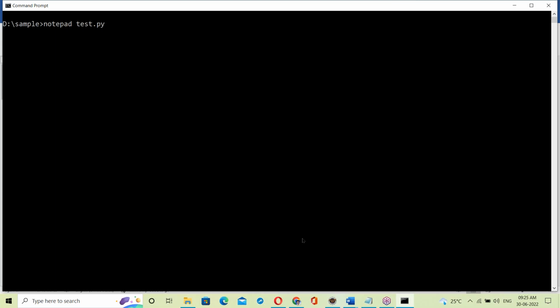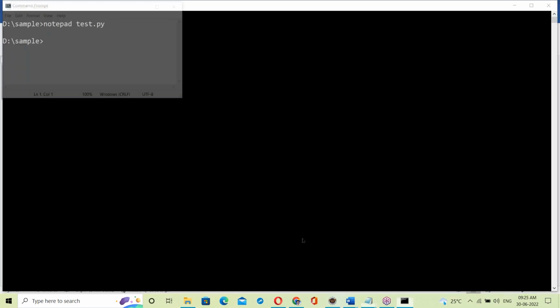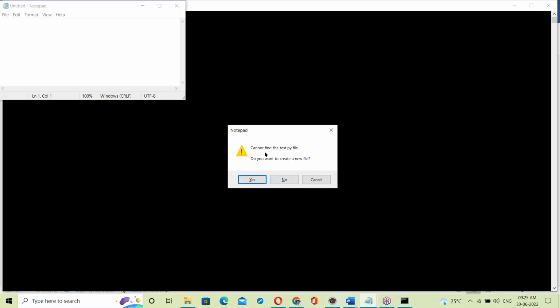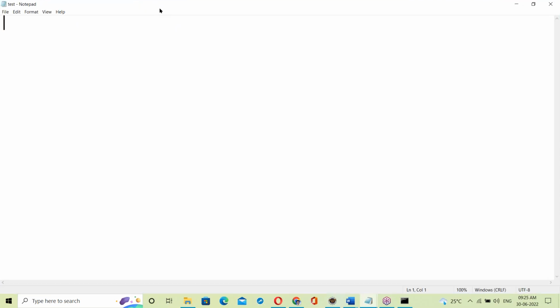Notepad test.py, a Python script. It says it cannot find the test.py file and asks whether to create a new file. Say yes. Now creating a very simple script here. A is equal to 10. B is equal to 20. C is equal to A plus B.